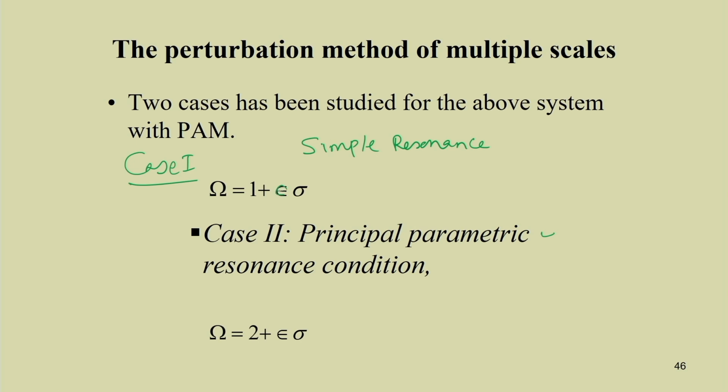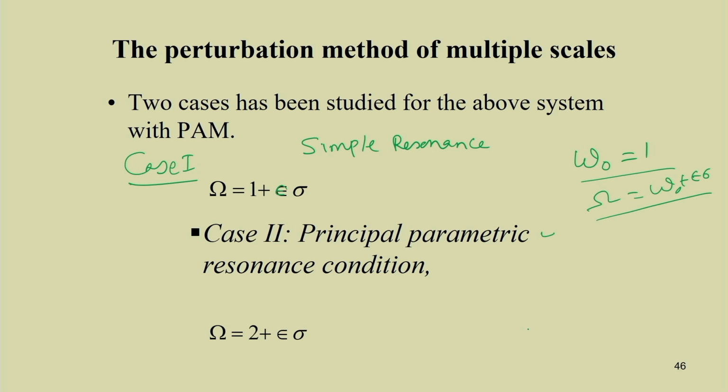Here omega 0 equals 1, that is why it is written 1 plus epsilon sigma; otherwise you can put omega equal to omega 0 plus epsilon sigma also. In this particular case omega 0 equals 1.